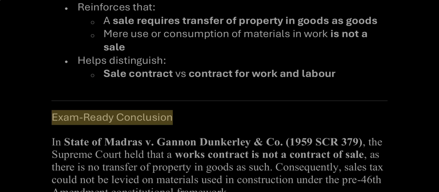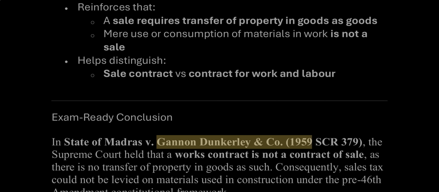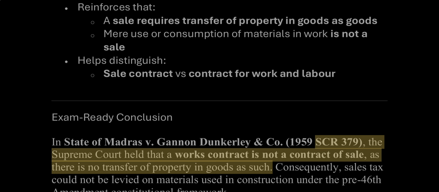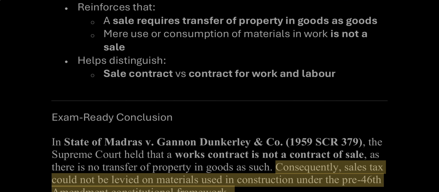Exam-ready conclusion: In State of Madras v. Gannon Dunkerley and Company, 1959 SCR 379, the Supreme Court held that a works contract is not a contract of sale, as there is no transfer of property in goods as such. Consequently, sales tax could not be levied on materials used in construction under the pre-46th Amendment constitutional framework.